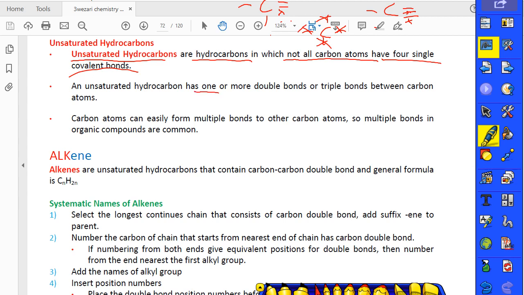Unsaturated hydrocarbons have one or more double bonds or triple bonds between the carbon atoms that I told you about. Carbon atoms can easily form multiple bonds to other carbon atoms, so multiple bonds in organic compounds are common. As you know, the carbon atom can make double bonds, single bonds, triple bonds. It's very common. And the first type of hydrocarbon is called, guys, alkene. Let me show you what alkene is, its properties, and how we can write the name of the alkene.